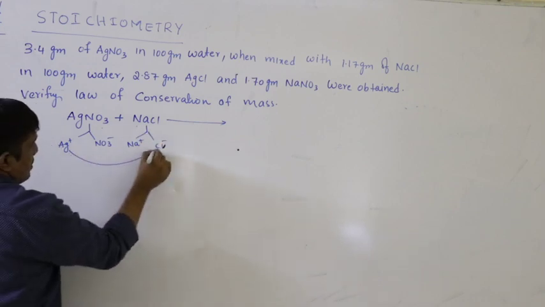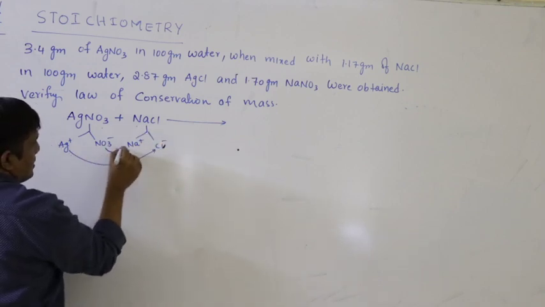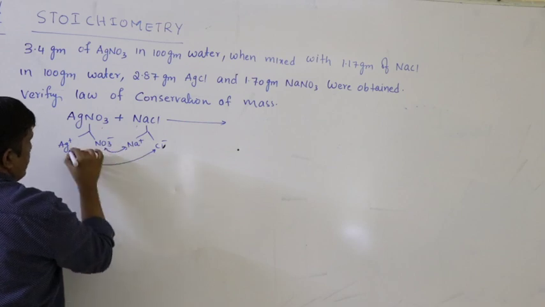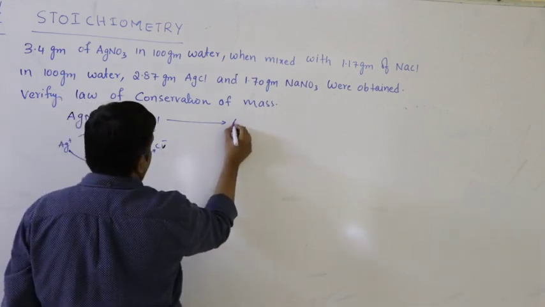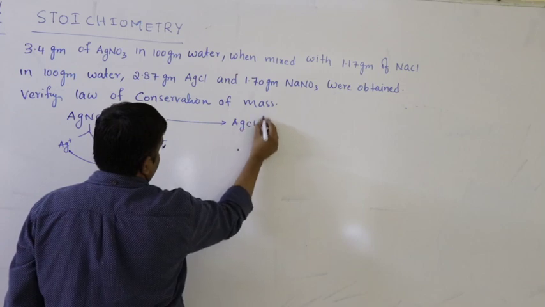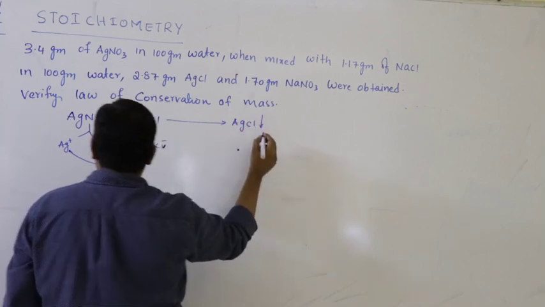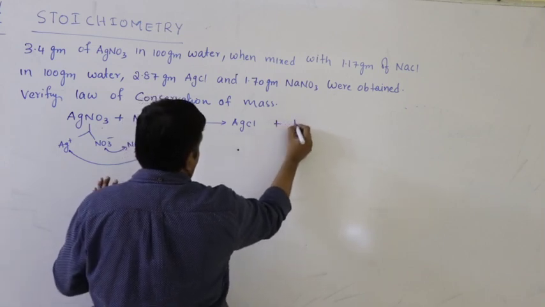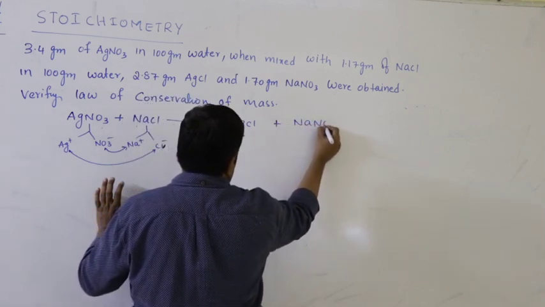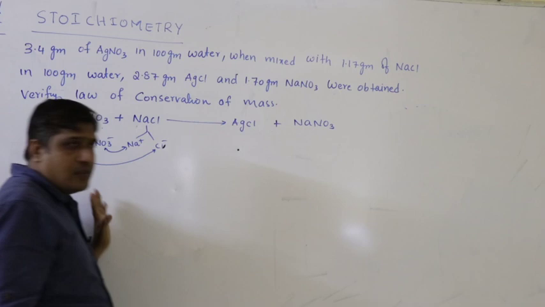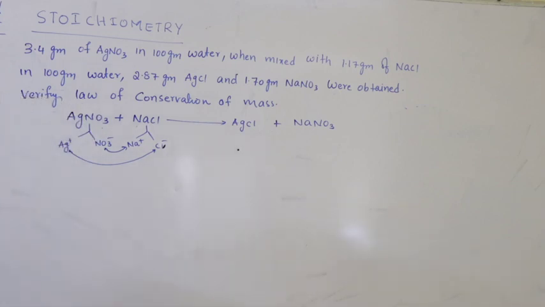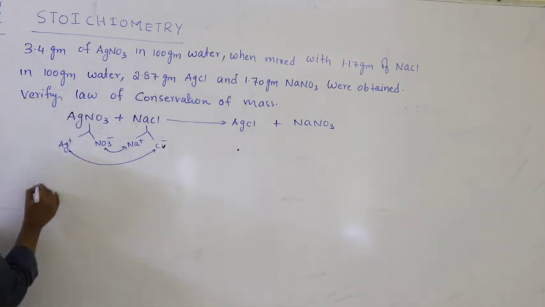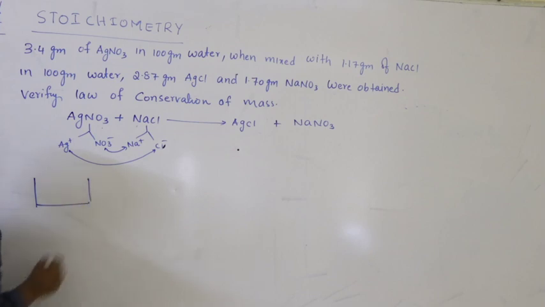So the oppositely charged ions combine, forming AgCl precipitate plus NaNO3. This is a chemical reaction. The mass before reaction must be equal to mass after the reaction. So what we have initially, we have container, we have 100 grams of water.